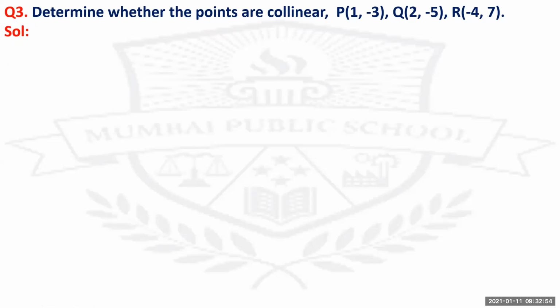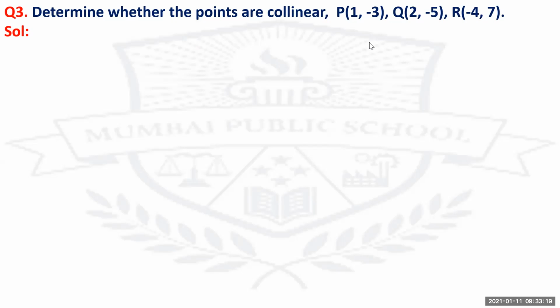That means the values of the two smaller segments, when you add them, should be equal to the value of the greater segment. This is the meaning of collinear points. That means they lie on the same line.